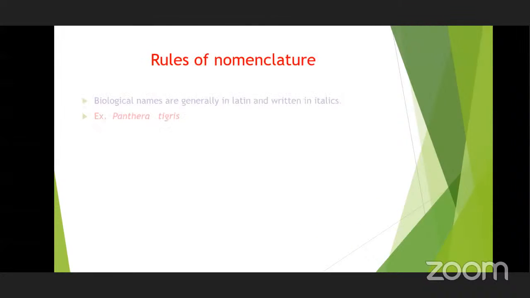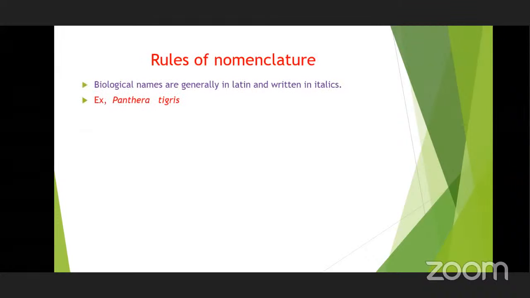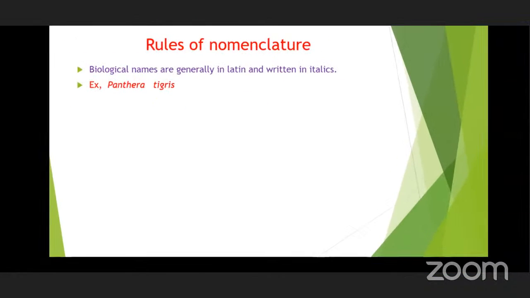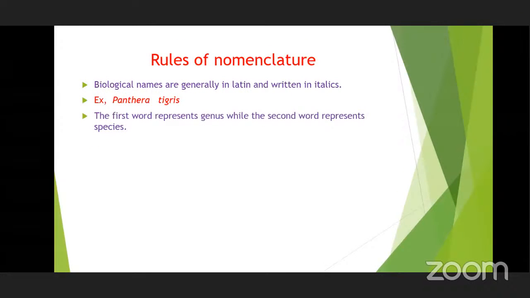Now, after identifying and naming, we must know how to name them. Some rules and guidelines must be there. So, rules of nomenclature. Biological names are generally written in Latin and in italics. Why are we using the Latin language? It is a dead language.